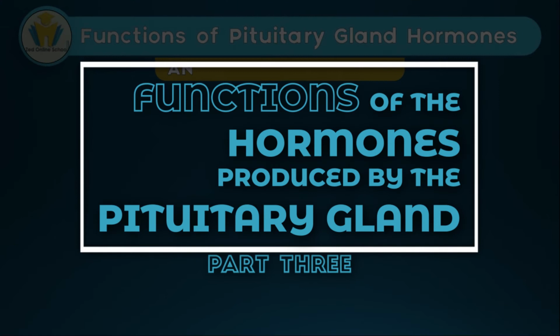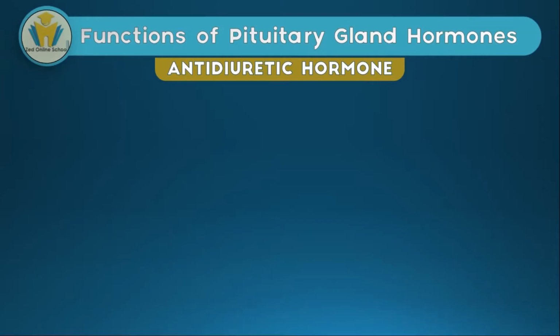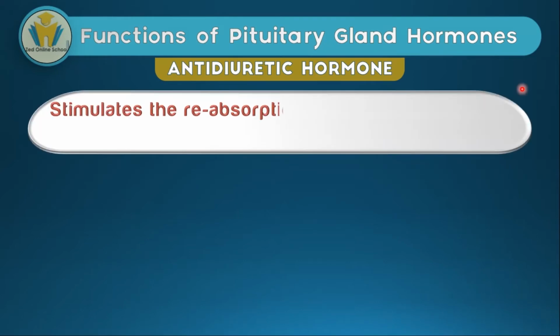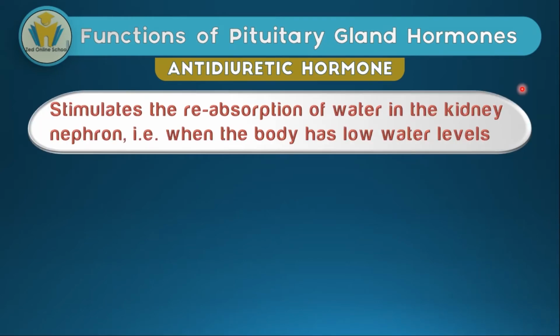With that said and done, now let's talk about the functions of each of these hormones. As you can see, we have antidiuretic hormone. Its function is to stimulate the reabsorption of water in the kidney nephrons. So when the body has low water levels, the hormone ADH is secreted by the pituitary gland, then it causes more water to be retained in the body.